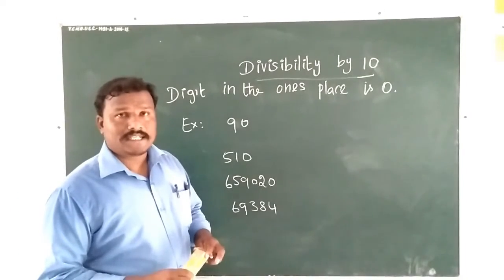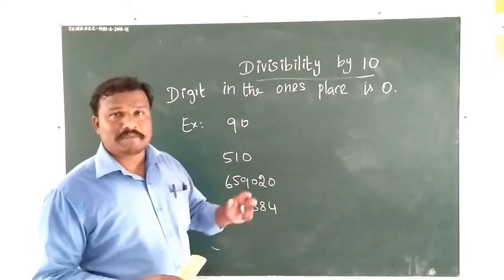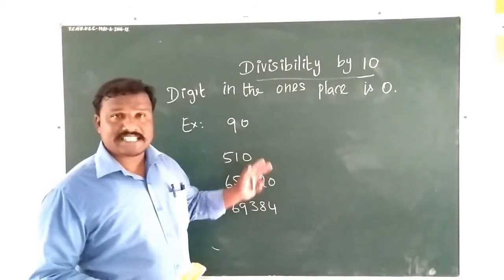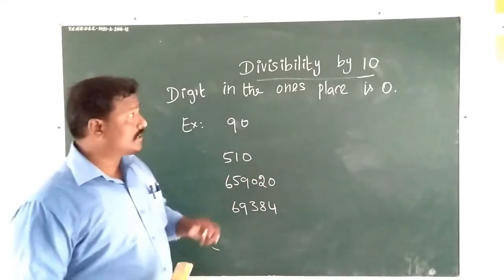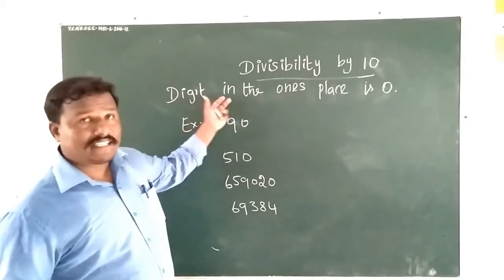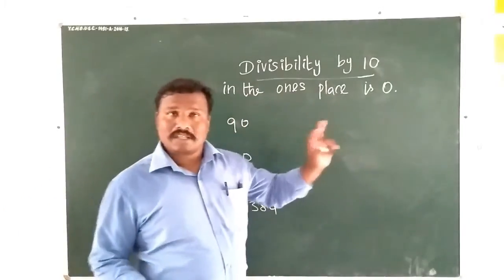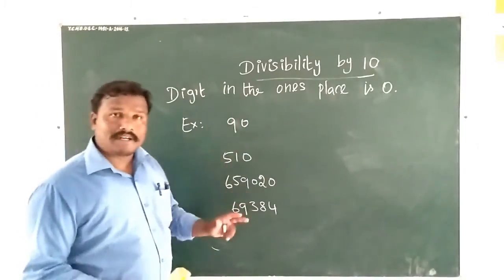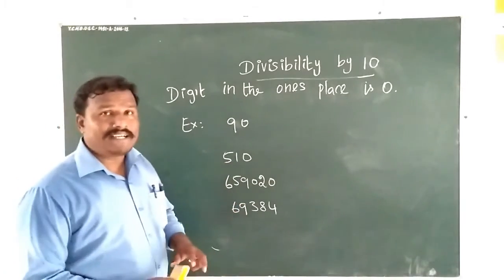Okay students, we discussed divisibility by 8 and 9. Let me discuss divisibility by 10. What is the rule of divisibility by 10? If the digit in the ones place is 0, then the whole number is divisible by 10.